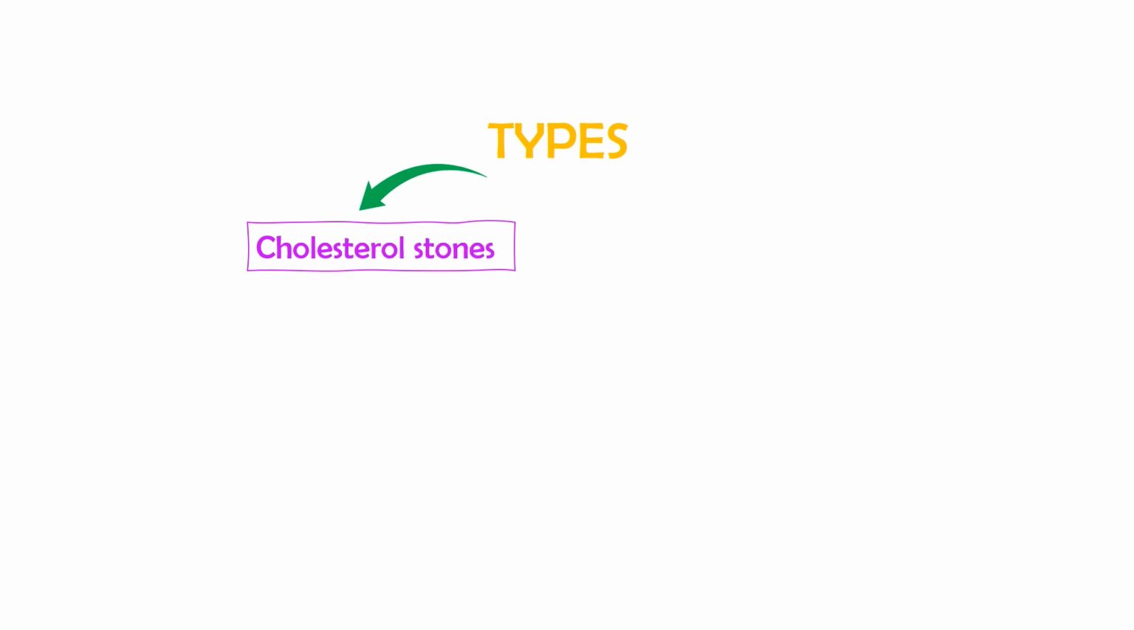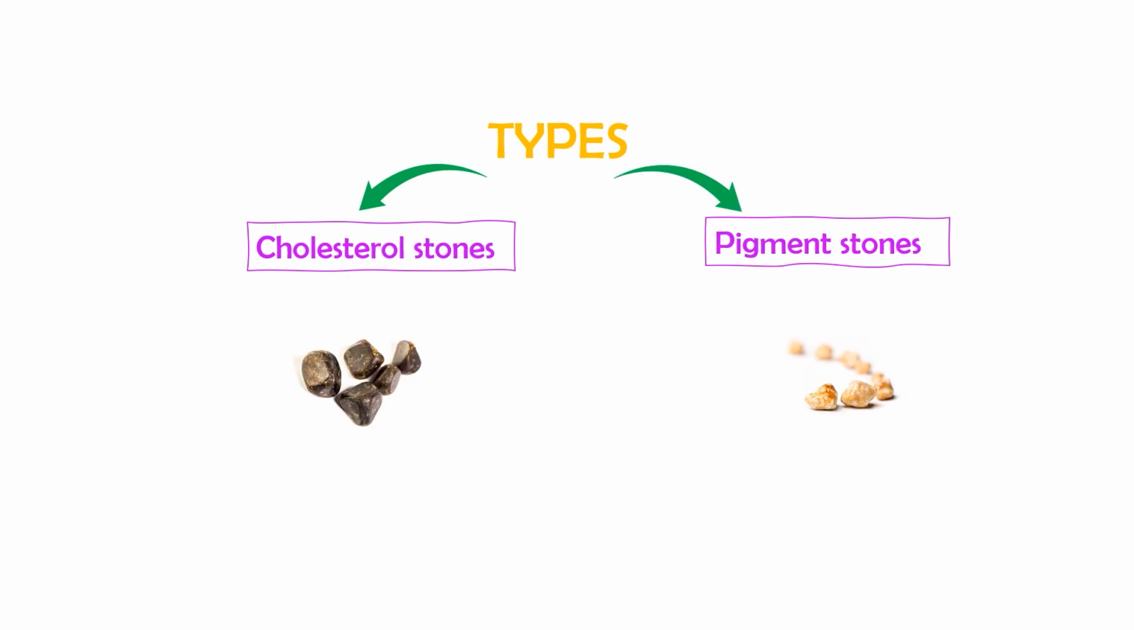Now let us see the type of stones, and you should keep in mind that there are basically two types. One is cholesterol stones and next is pigment stones. So as the name is indicating, the cholesterol stones, they contain only cholesterol. Their composition is only cholesterol, whereas pigment stones, they will contain cholesterol plus bile pigments.